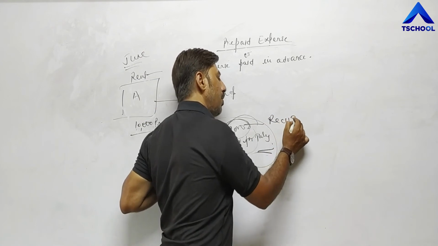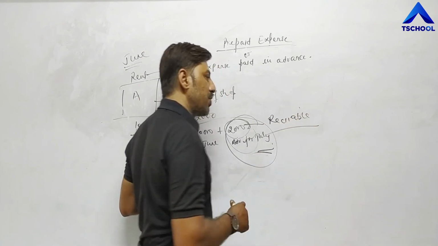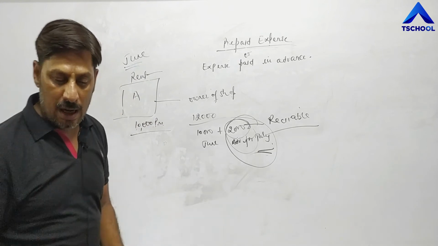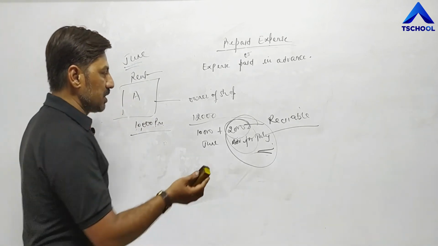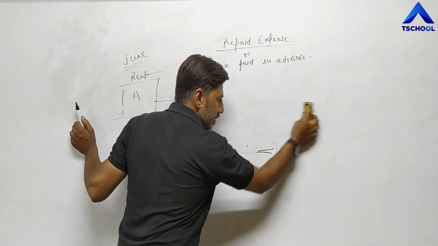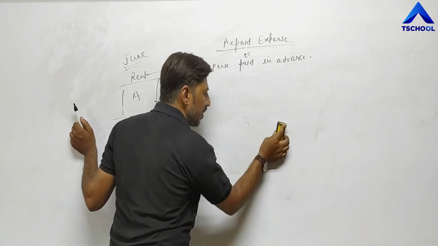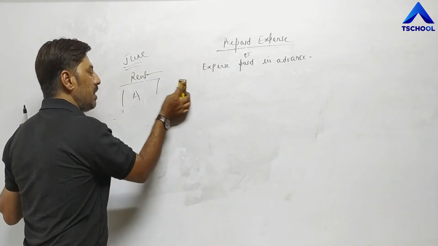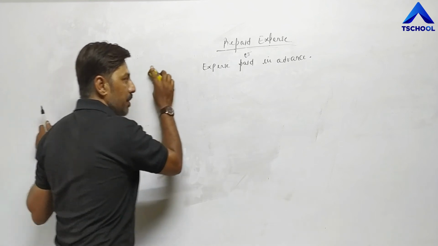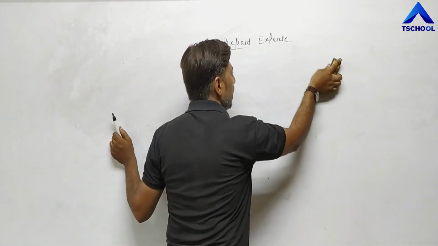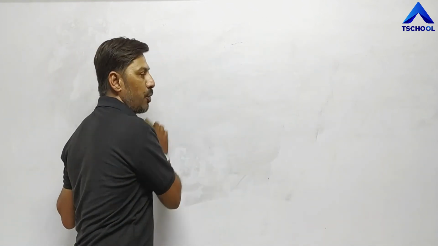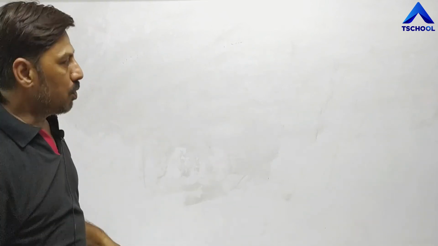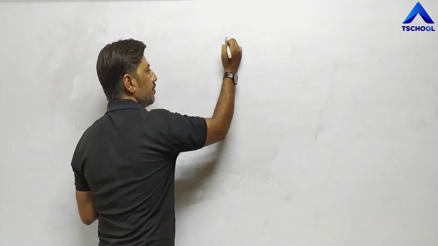So any amount which we have to receive in future from somebody else is called receivables. And receivables have different names like debtor, bill receivable, prepaid expense and outstanding income.